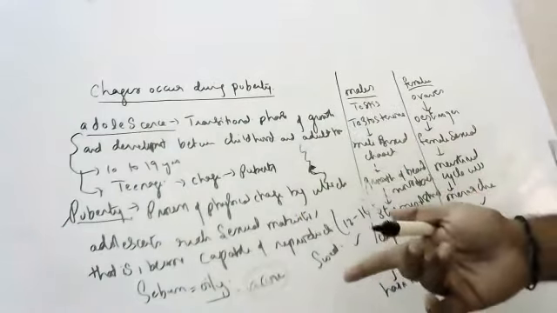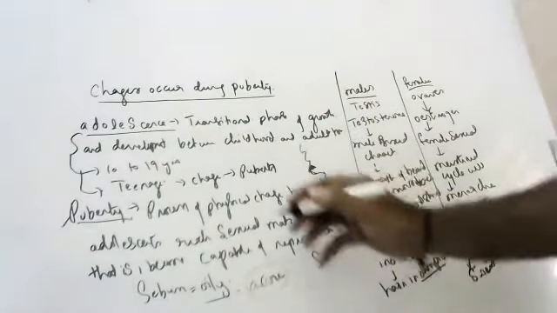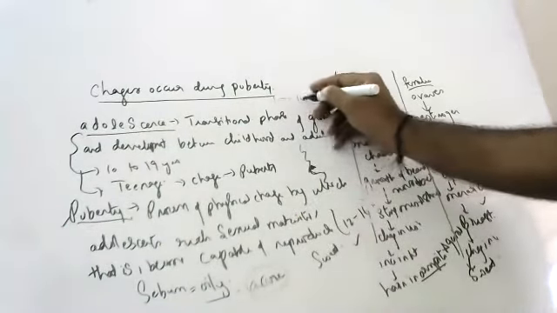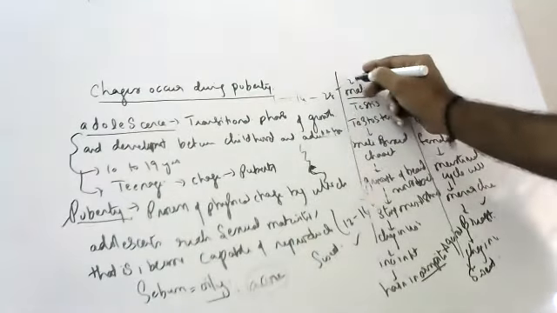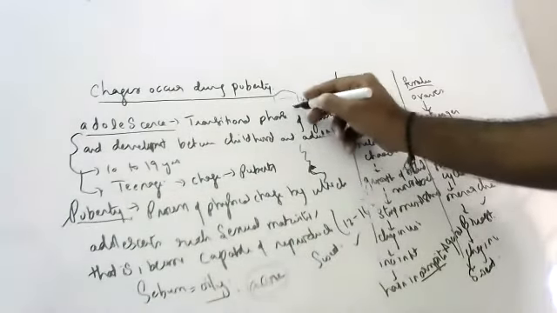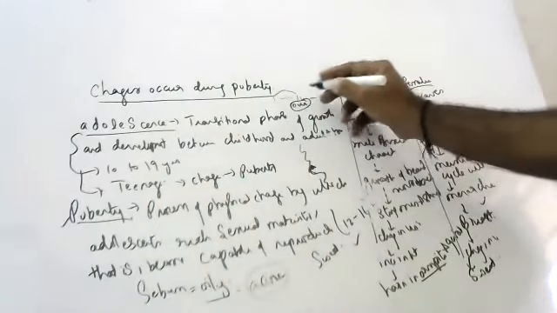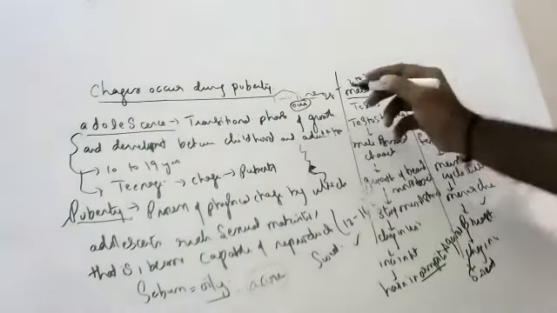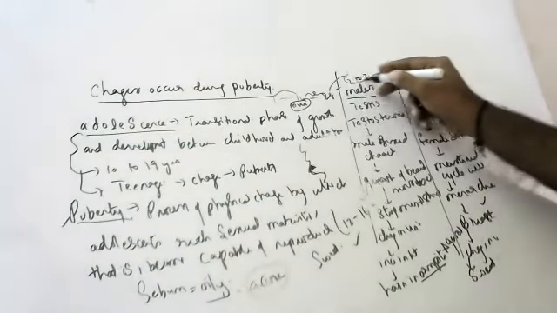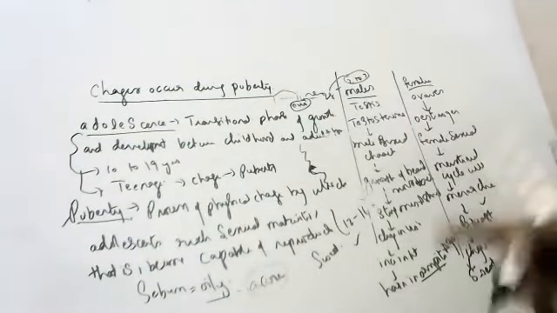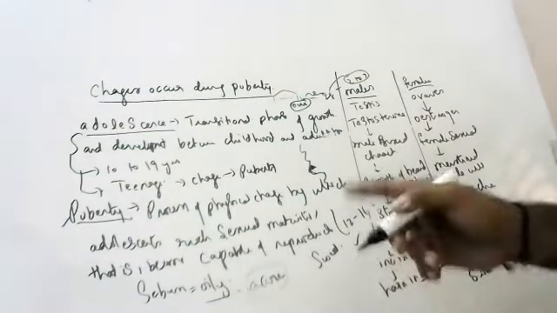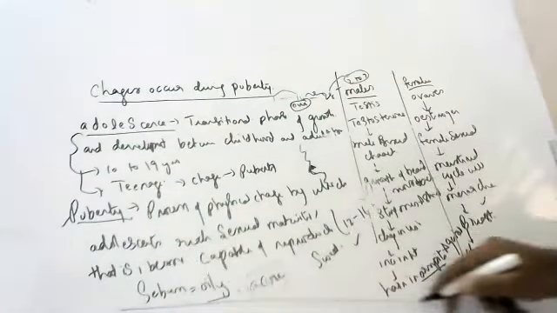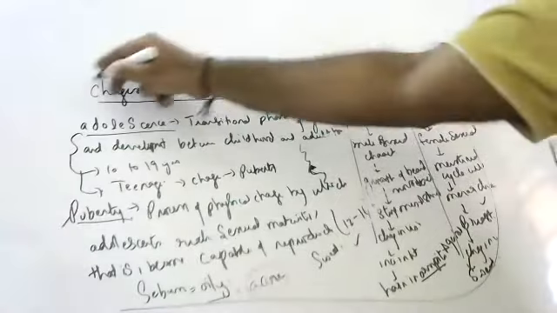In the menstrual cycle, I told you about the menstrual cycle, days 1 to 28, how it happens, children. From day 1 to 7, the ovum will develop. On the 14th day, ovulation will occur. Till the 28th day, the uterus will be preparing for implantation. If implantation occurs, then the baby will grow. If implantation does not occur, at the end of 28 days, for 2 to 7 days, the menstrual cycle will occur. I told you all these things, children. So these are the changes occurring in males and females during puberty.